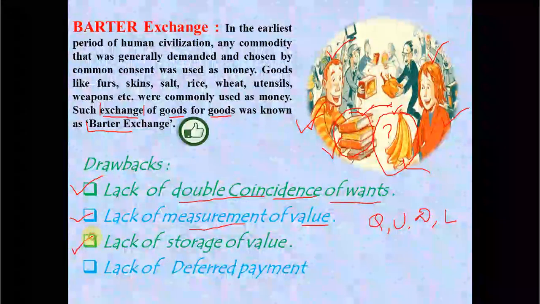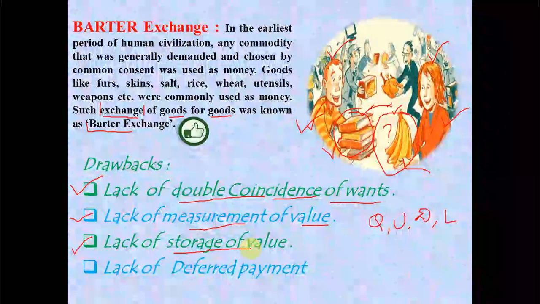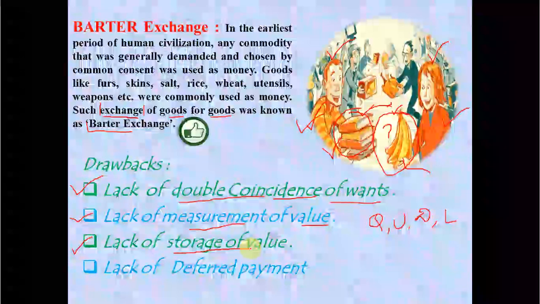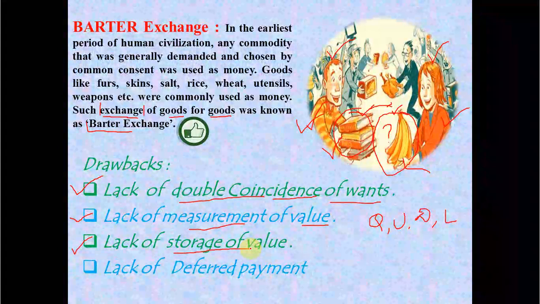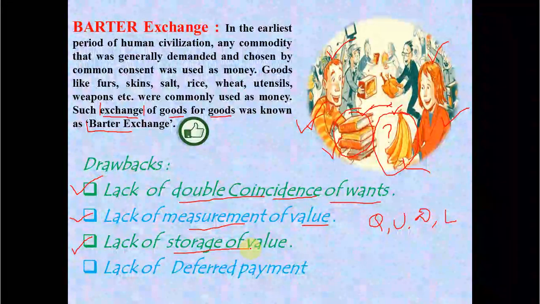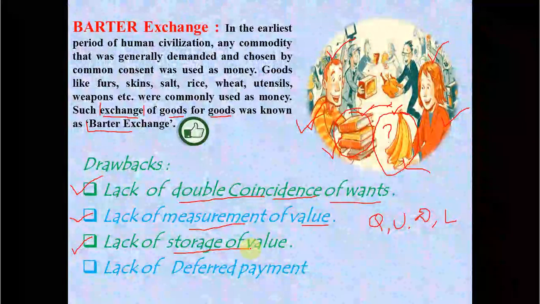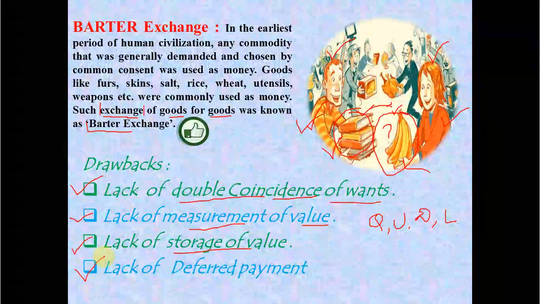And after that we can see the lack of storage of value. When we talk about storage of value, we cannot keep goods for a longer period of time. There is no durability of goods that you can keep for a long time, because if you want new goods, you have to give up the old goods you have with you. Definitely there is also a problem of lack of deferred payment.